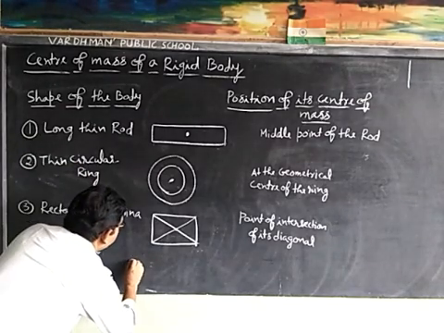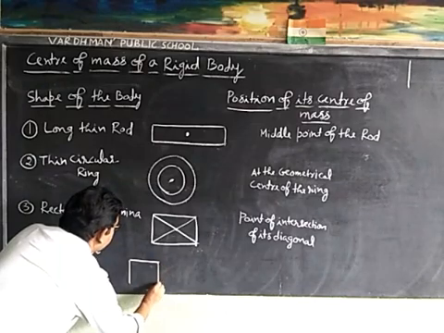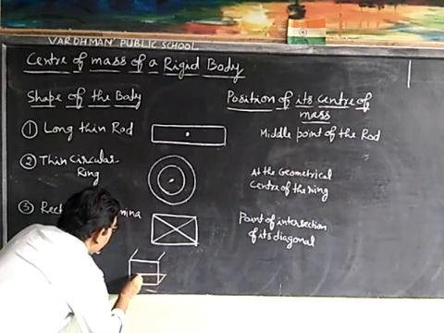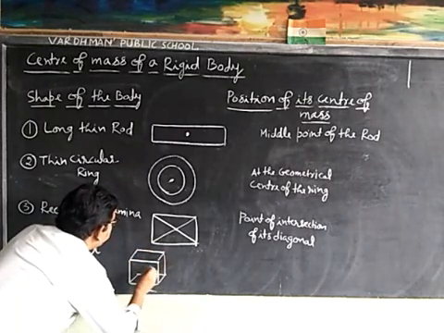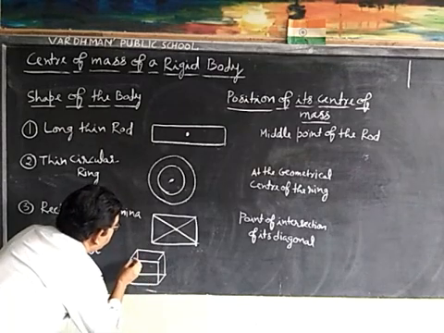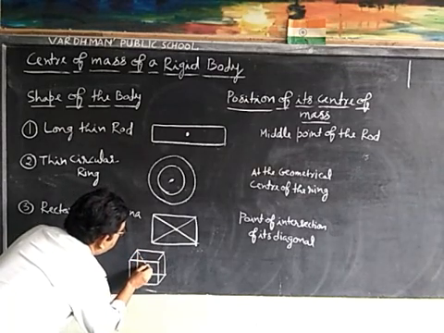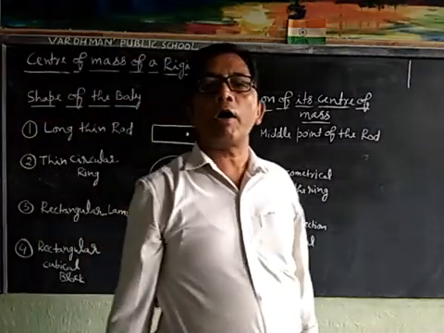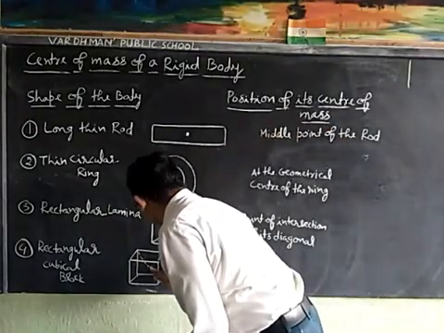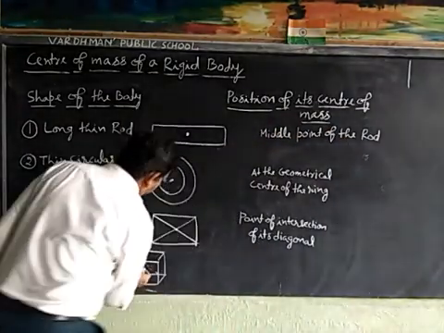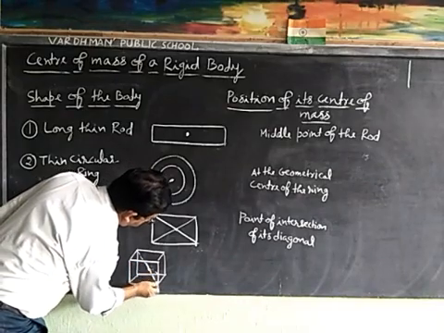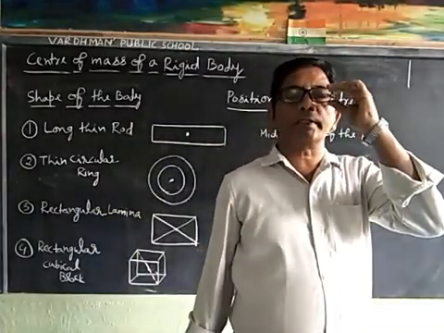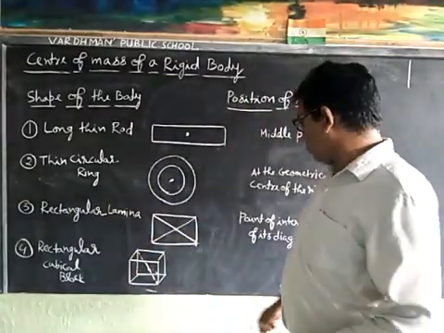Suppose this is a rectangular cubical block, where position of its center of mass lies at the point of intersection of its diagonal.